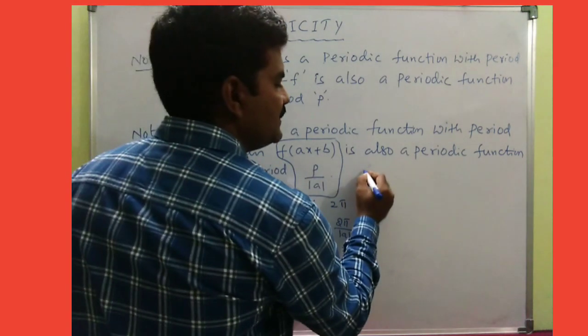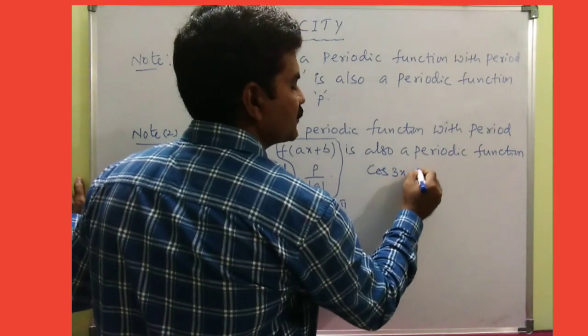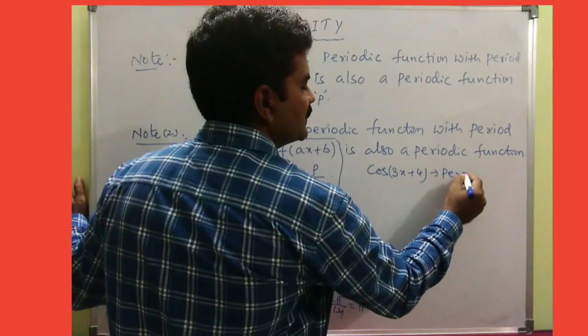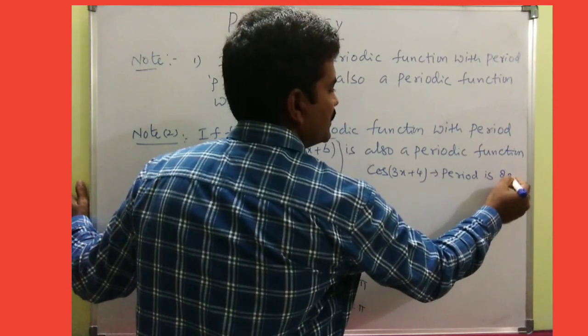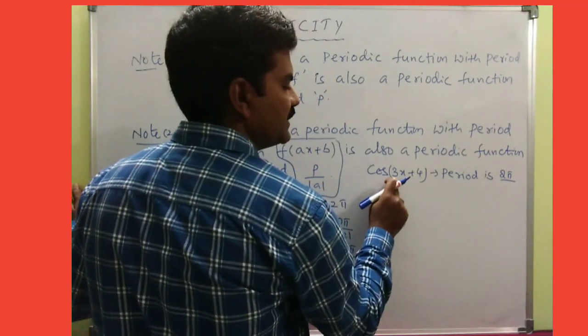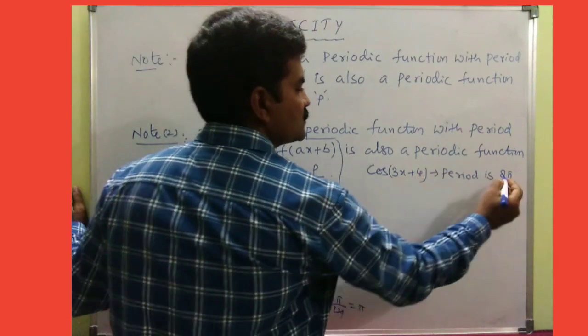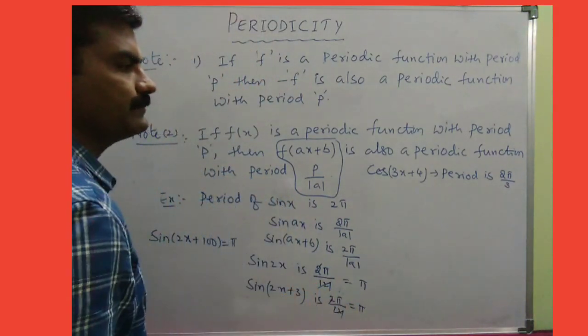My dear, can you tell me if the function is cos of 3x plus 4, then what about its period? Its period is actually 2 pi by mod a, isn't it? Cos means 2 pi, but it is something like ax plus b. So 2 pi by modulus of 3, which is 2 pi by 3.